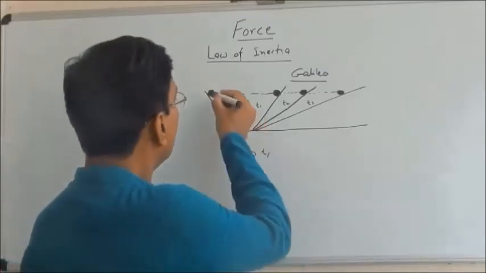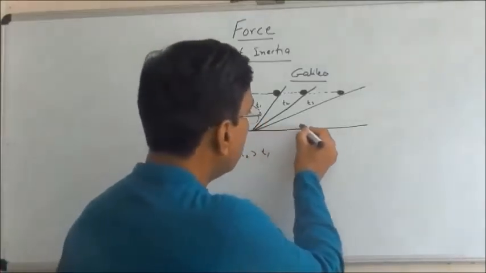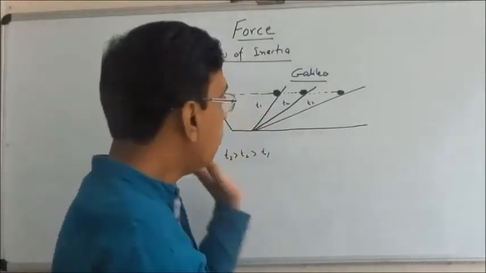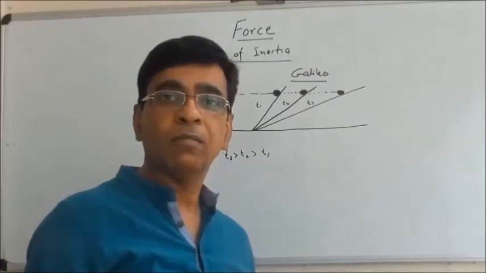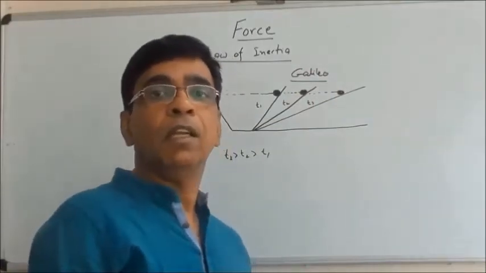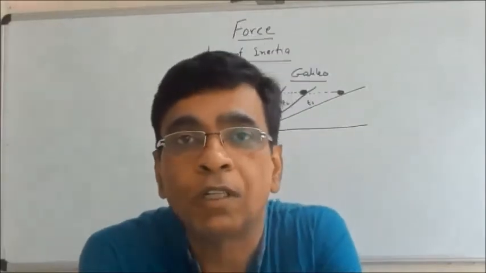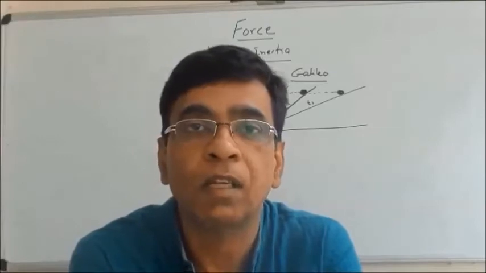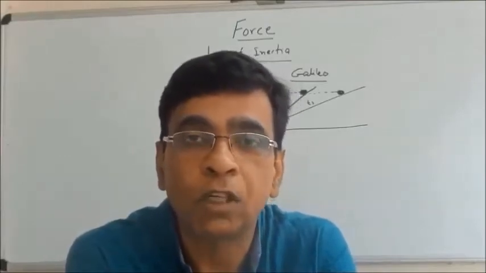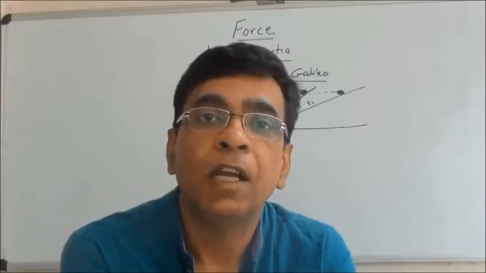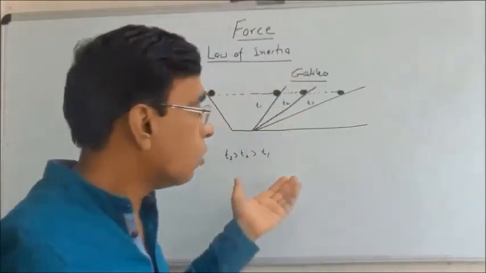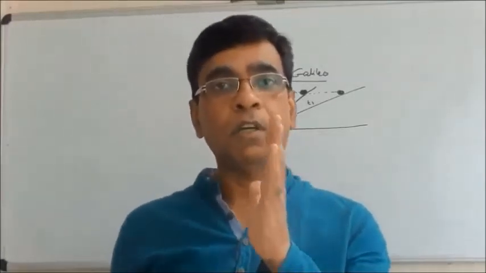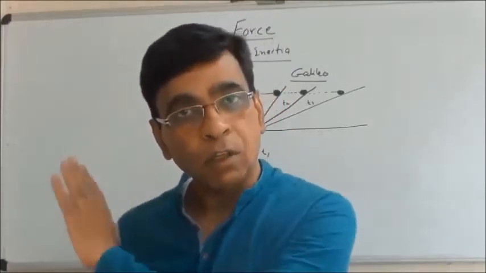It means a body which is moving on a horizontal plane with no force acting on it will continue to move indefinitely. Inertia means the inbuilt tendency of all bodies to resist change. All bodies have inertia. Inertia means every body wants to remain in its state. And in the particular context of motion, it means inertia of rest, inertia of motion, and inertia of direction.